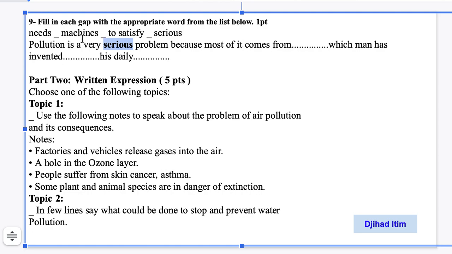Comes from machines. Okay, so most of it comes from machines which man has invented to satisfy his daily needs. Okay, invented to what? So invented to satisfy his daily what? His daily needs.